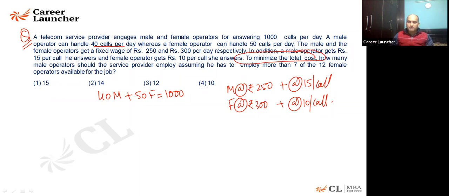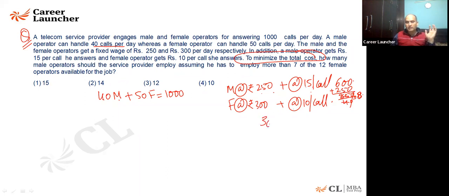Now look at this: 250 plus 15 per call, and 40 calls is what a male makes in one day. So 15 fours are 60, so 600 rupees will be made by calling the people, and 250 is the charges. That is 850 rupees paid for the 40 calls. Almost every call is coming out to be more than 8 rupees. I'm talking about minimizing cost. I want to find out per call how much I'm going to pay one male.